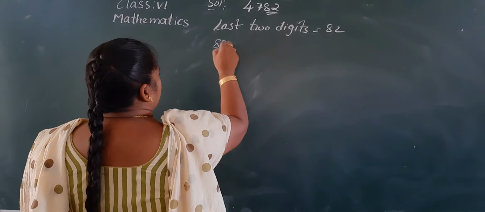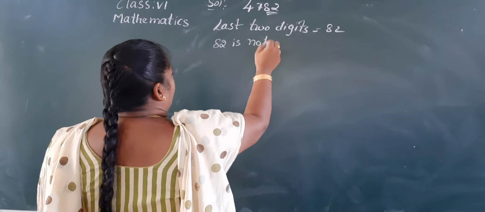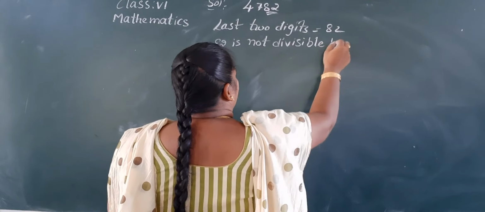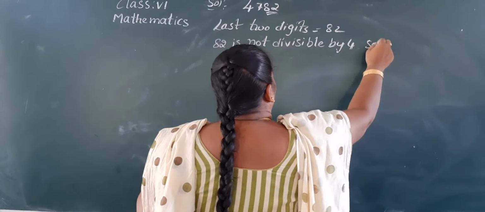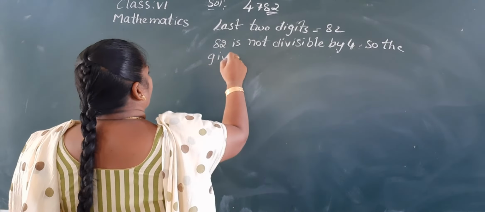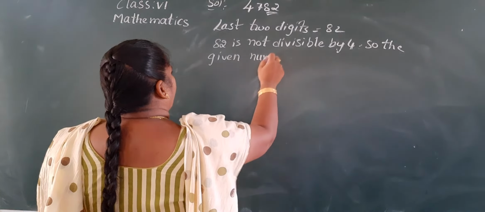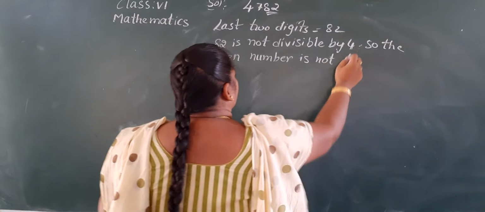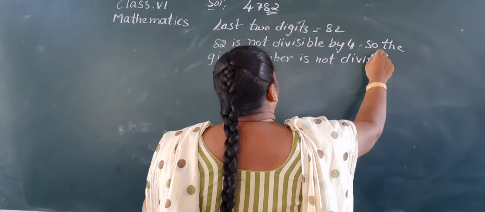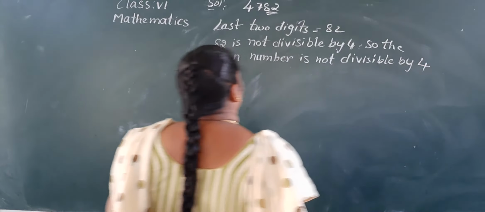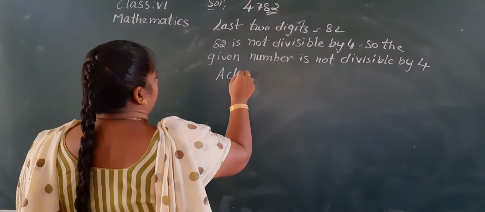So, 82 is not divisible by 4. So, the given number is not divisible by 4.